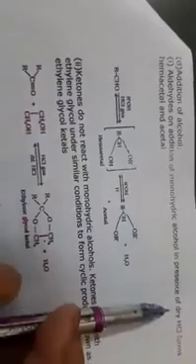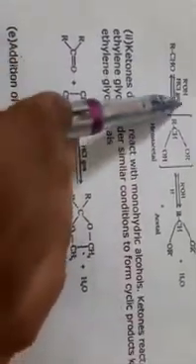Next one is the addition of alcohols. Addition of alcohols happens with aldehydes only, where monohydric alcohols in the presence of dry HCl form hemiacetal and acetal compounds. Here is the carbonyl group with the alcohol, it forms these products, hemiacetal and acetal. But ketones do not react with monohydric alcohols like aldehydes, because